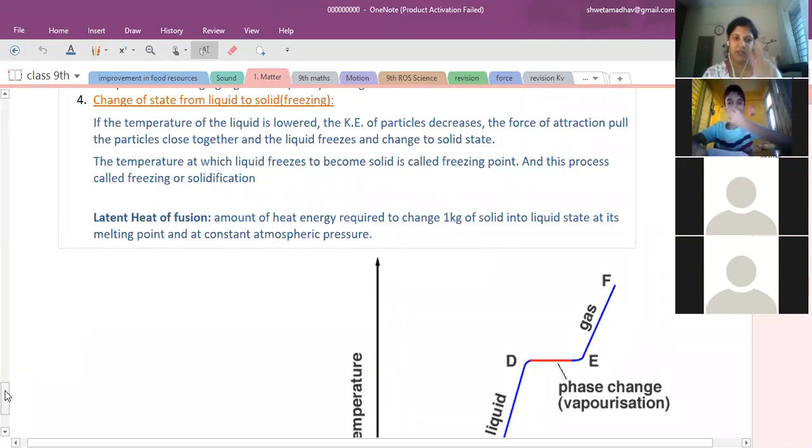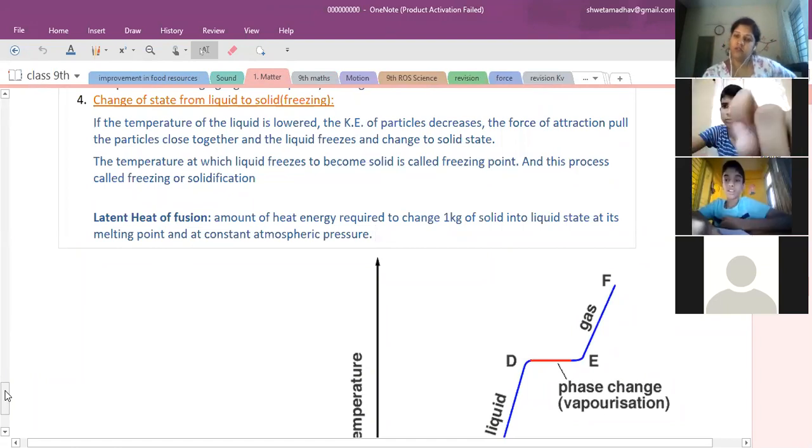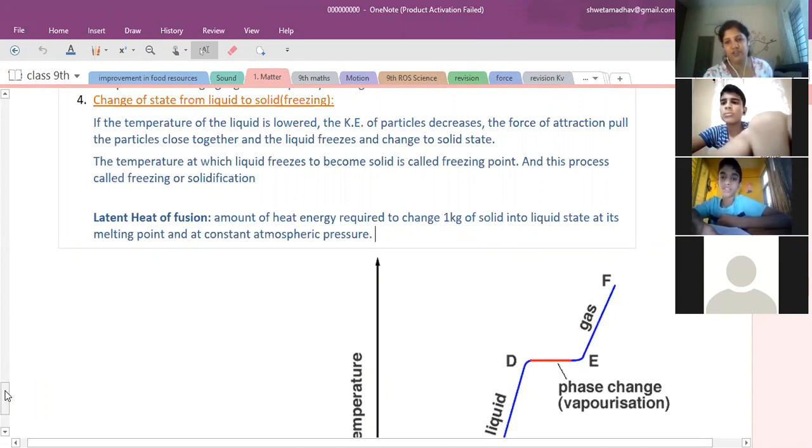And then liquid to solid? Solidification or freezing. Now all these take place at a particular temperature. Solid to liquid or liquid to solid conversion takes place at exactly constant temperature, that we call melting point or freezing point. And the freezing point and melting point for a substance is exactly the same.